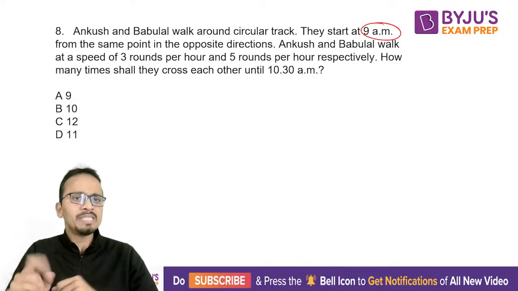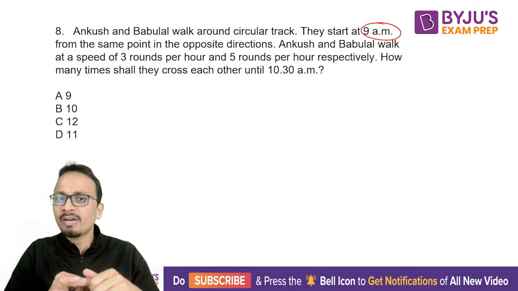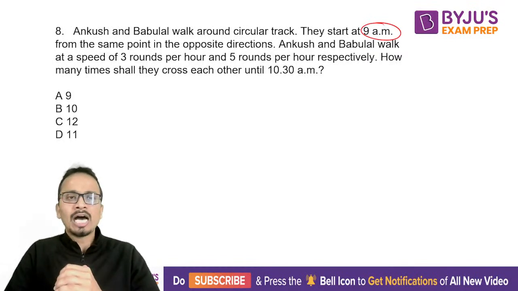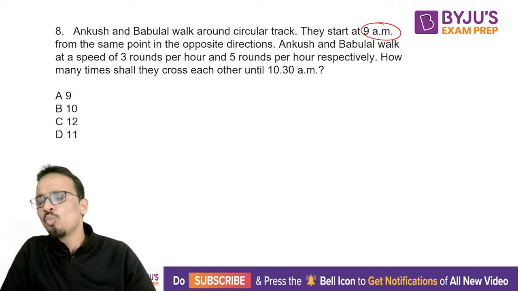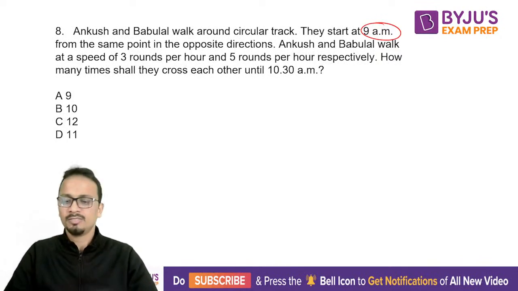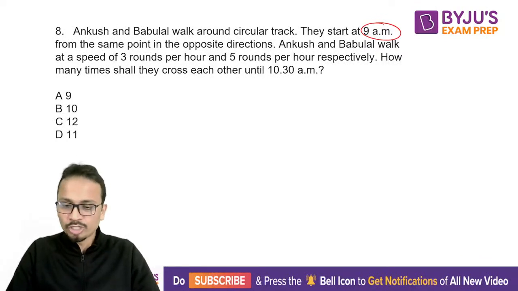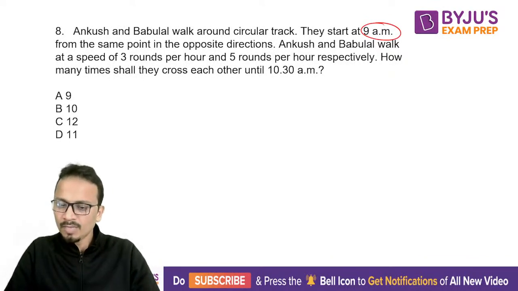So Ankush की speed कितनी है? 3 rounds per hour, and speed of Babulal is 5 rounds per hour. Now the question is, how many times shall they cross each other until 10:30 a.m.? So that means in the next 1.5 hours, how many times will they cross each other? Okay, so a wonderful question. Let's see how many of you can give the answer. Though the solution is not at all difficult.